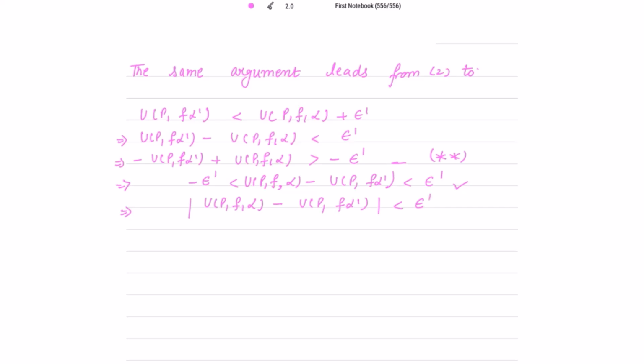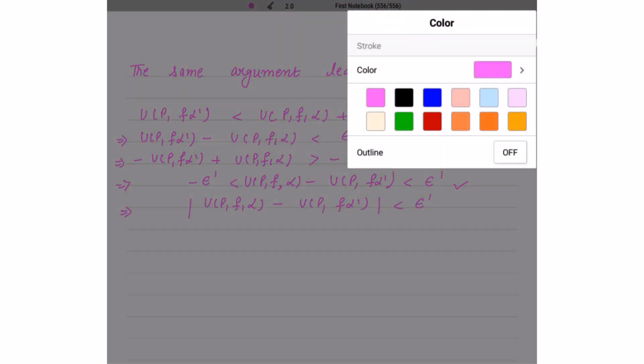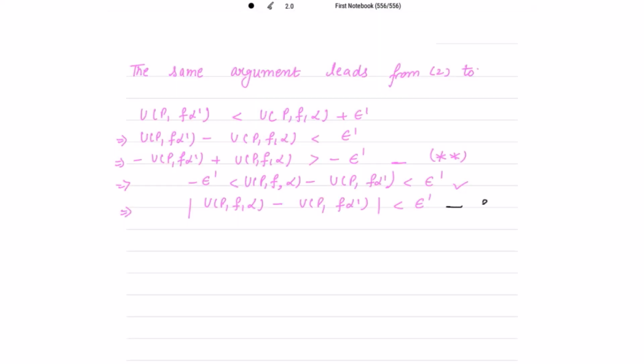Fine. Now, what is my statement 1? This one, U P alpha dash minus L P alpha dash less than epsilon. This is true for all refinements of P. So therefore, this 3 is also true for all refinements of P, right?